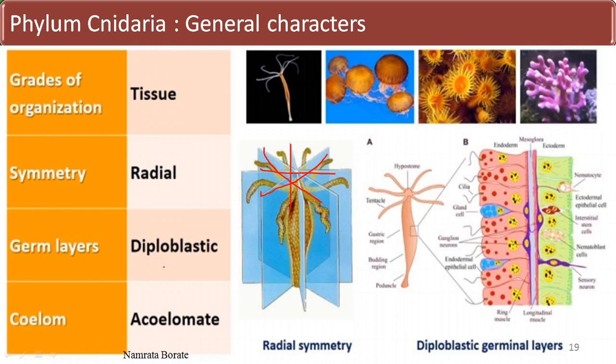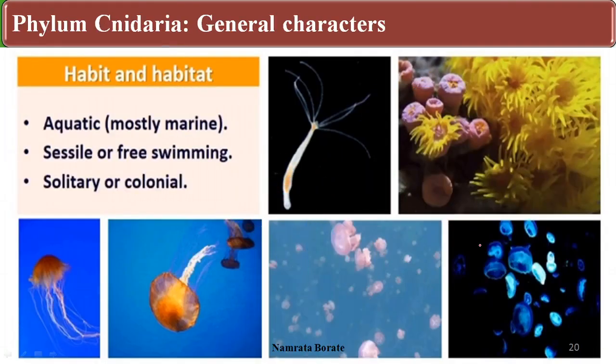Afterward, it shows a diploblastic germ layer, meaning there is a presence of ectoderm and endoderm. The body is acoelomate, meaning there is an absence of a true body cavity. Coelom is absent.